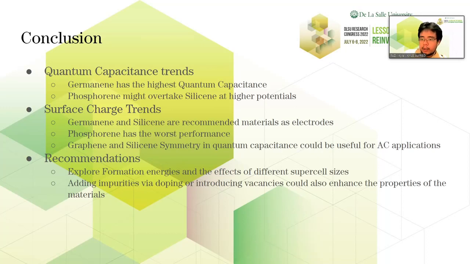We would like to recommend exploring formation energies for structural stability and the effects of different supercell sizes on the key properties measured in this study. We would also recommend adding impurities in the material via doping or introducing vacancies, and again, see if there are any differences in the properties measured in this study.